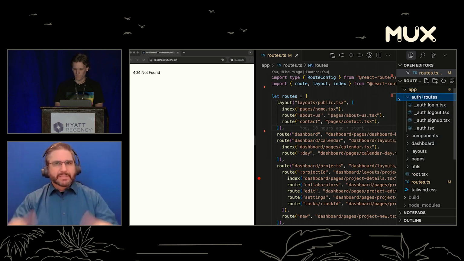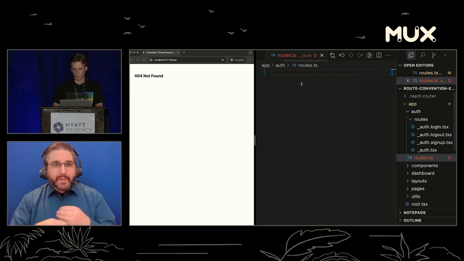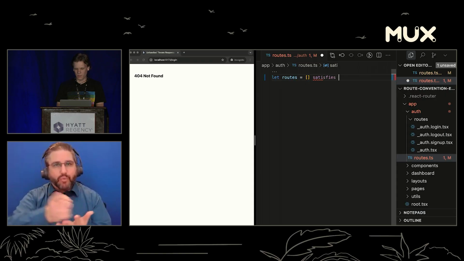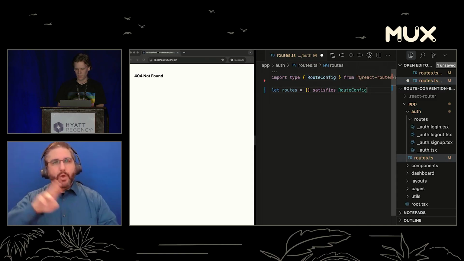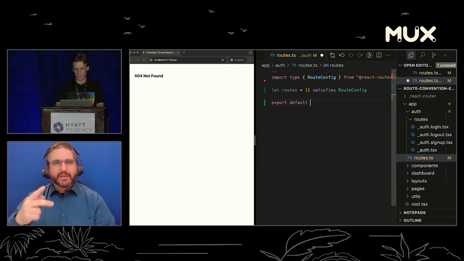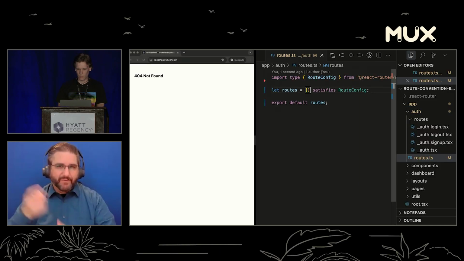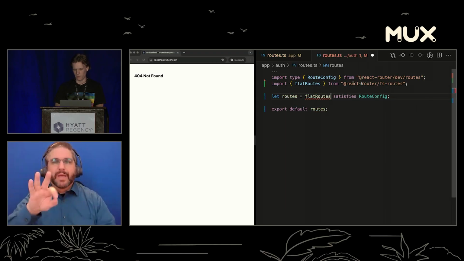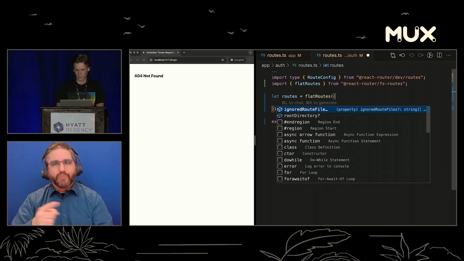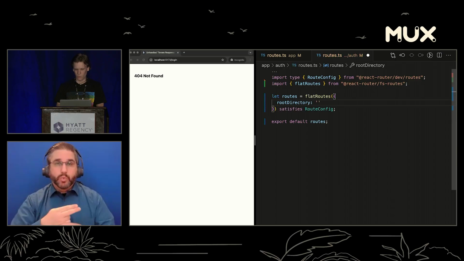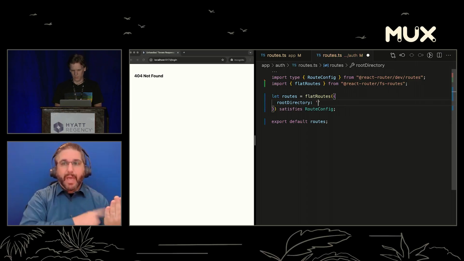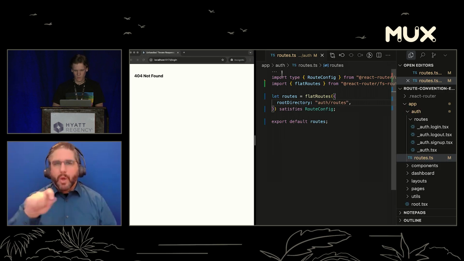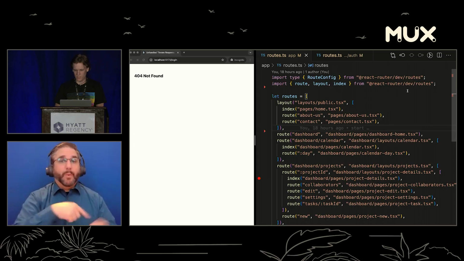So we can add a routes.ts file in here. We could call this whatever we want, and we're going to add some routes. And we just need to make sure that this satisfies a route config type. And then we're going to export this as default. And so in here, what we can do instead of this array, we'll just use the flat routes from React Router FS routes. And here we can give it a root directory. And with that root directory, we can give it, I believe it's going to be auth/routes. And so now, back in our main routes, we can just compose these things together.